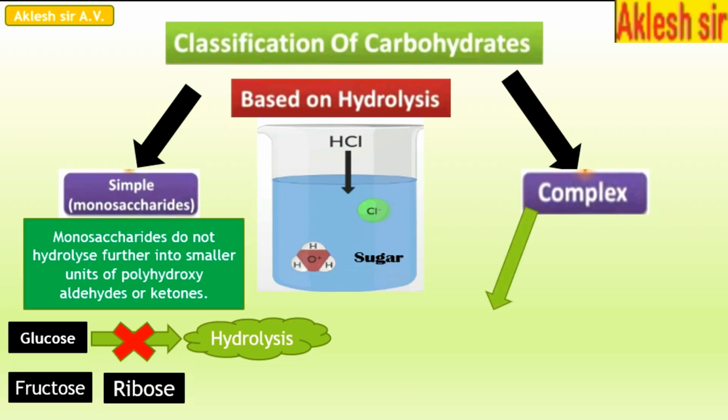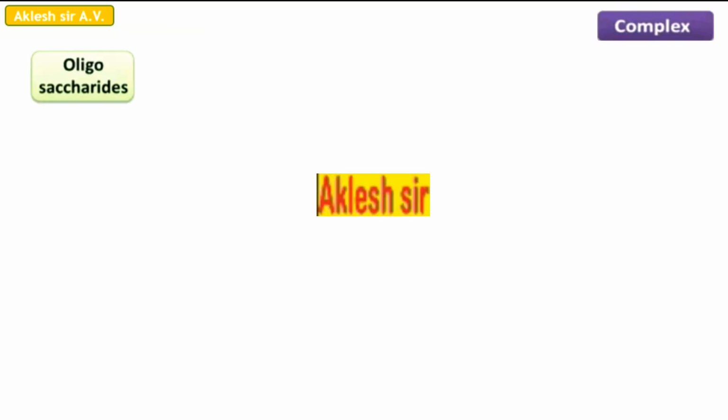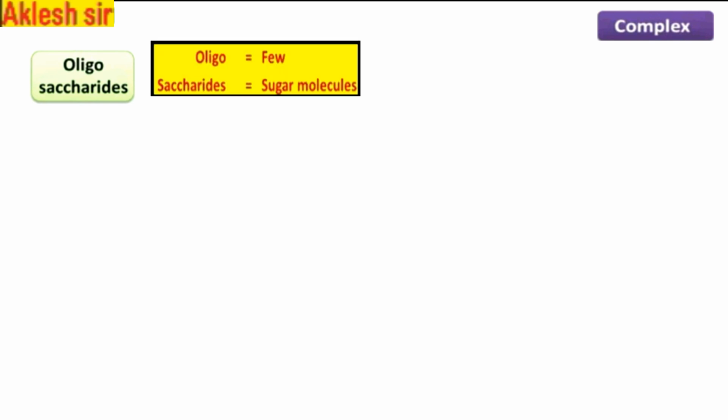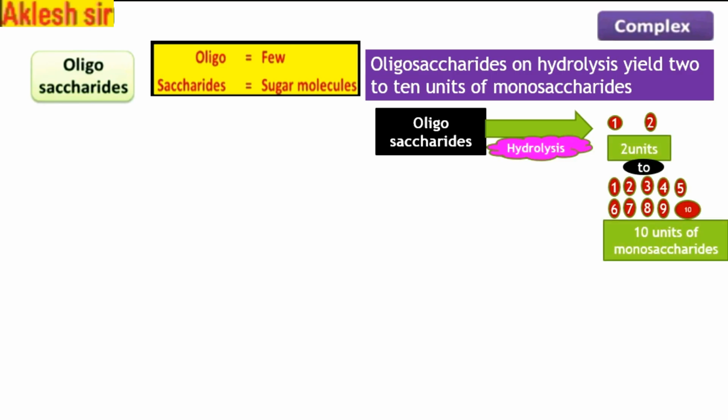Complex carbohydrates are further divided into oligosaccharides and polysaccharides. What do we mean by oligosaccharides and polysaccharides? Oligo means few, and saccharide means sugar molecules or monomers. Few means 2 to 10 monomers. Oligosaccharides on hydrolysis yield 2 to 10 units of monosaccharides.